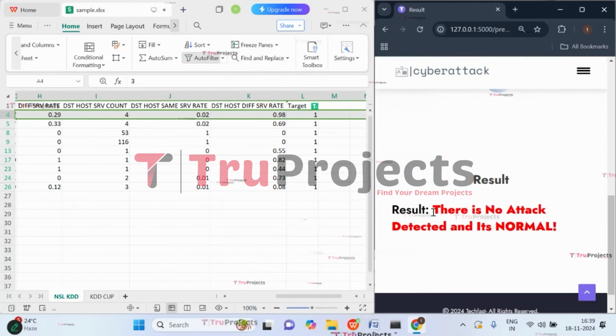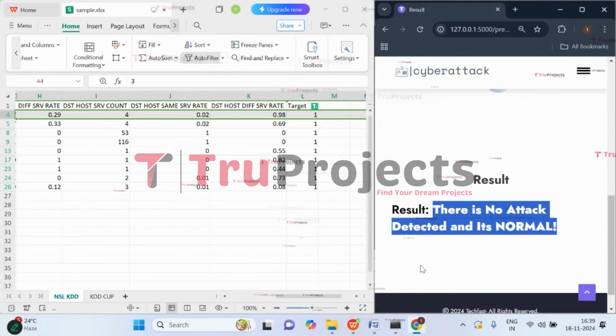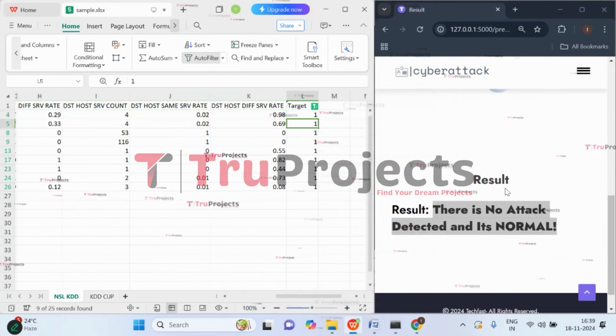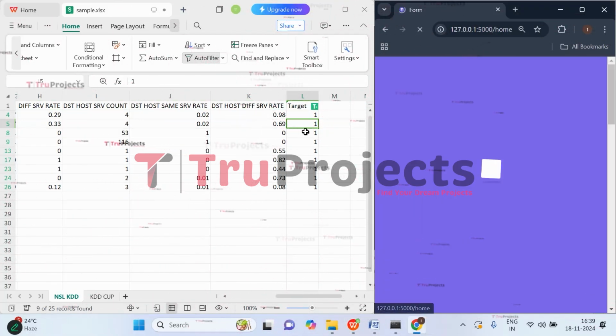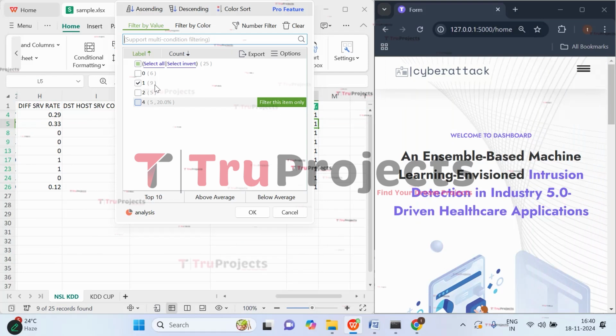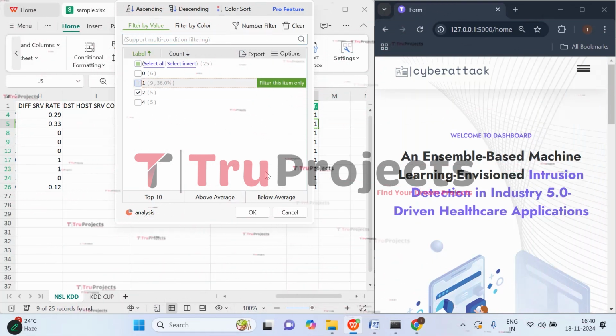Here we got the prediction that there is no attack detected and it is normal. So 1 refers to no attack type. Let's try one more input, that is, one more test case. Now let's try with the second class.